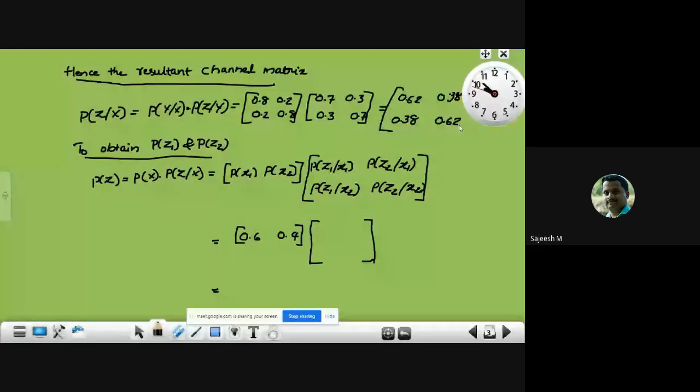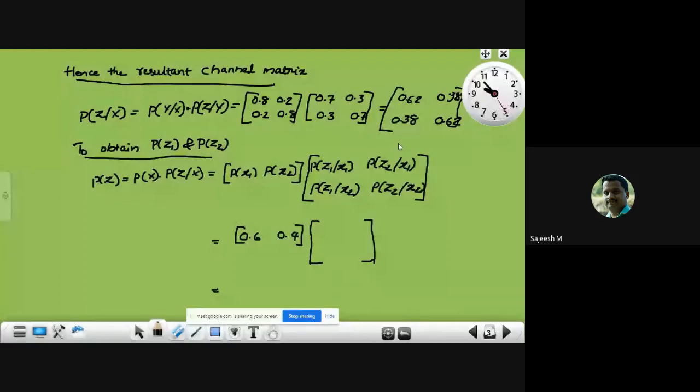We can see the resultant channel is also a binary symmetric channel. The elements of each row are the same, arranged in a different order. This 0.62, 0.38, 0.38, 0.62 resultant matrix is also a binary symmetric channel. That is the first part. We can represent the resultant channel with a channel diagram by making use of these transition probabilities.